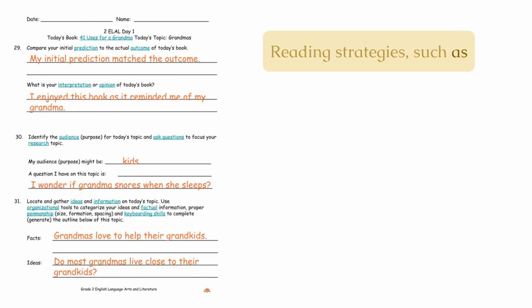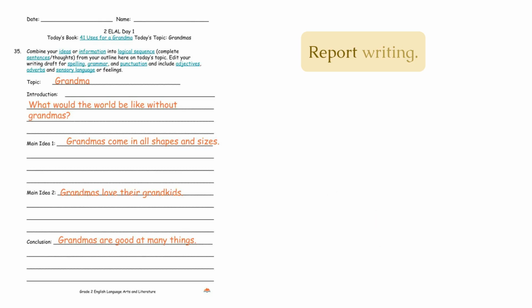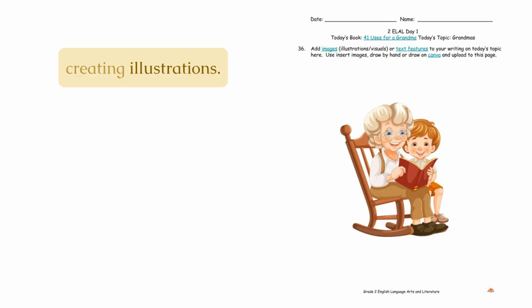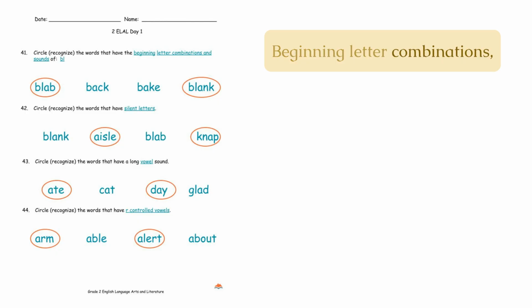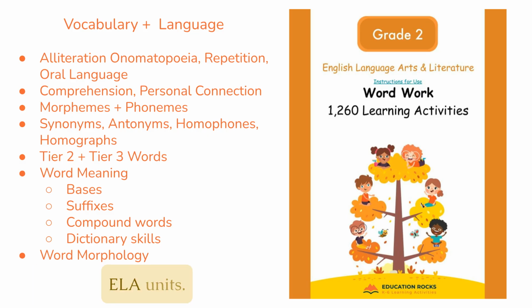Reading strategies such as reflecting, interpretations, and opinions. Pre-writing by determining audience, facts, and ideas. Creating poetry, following 3-step instructions, and Tier 2 and Tier 3 vocabulary. Report writing. Creating illustrations. Beginning letter combinations, silent letters, long vowels, short vowels, and bossy letter R vowels. Proofreading, creating descriptive sentences, sentence structure with subject, verb, and verb agreement. There are 7 second grade ELA units.